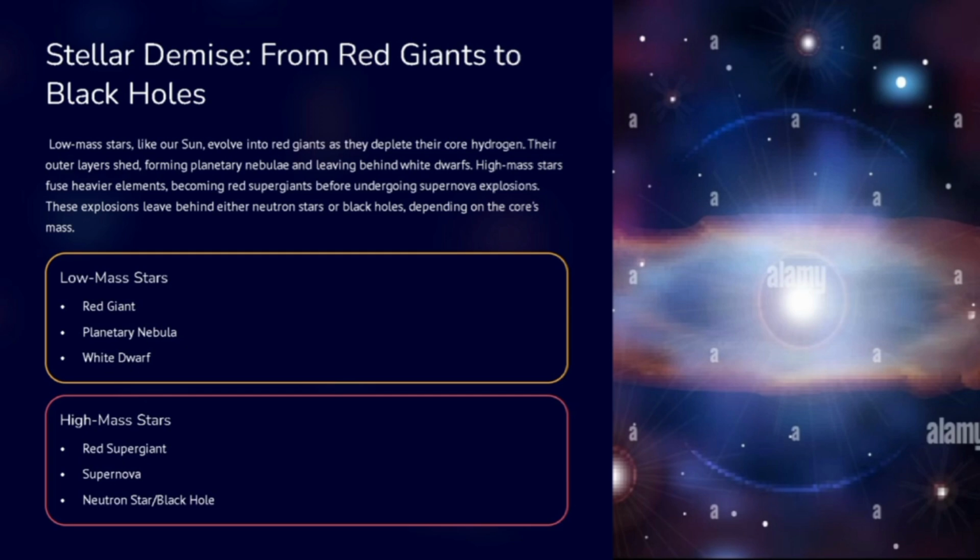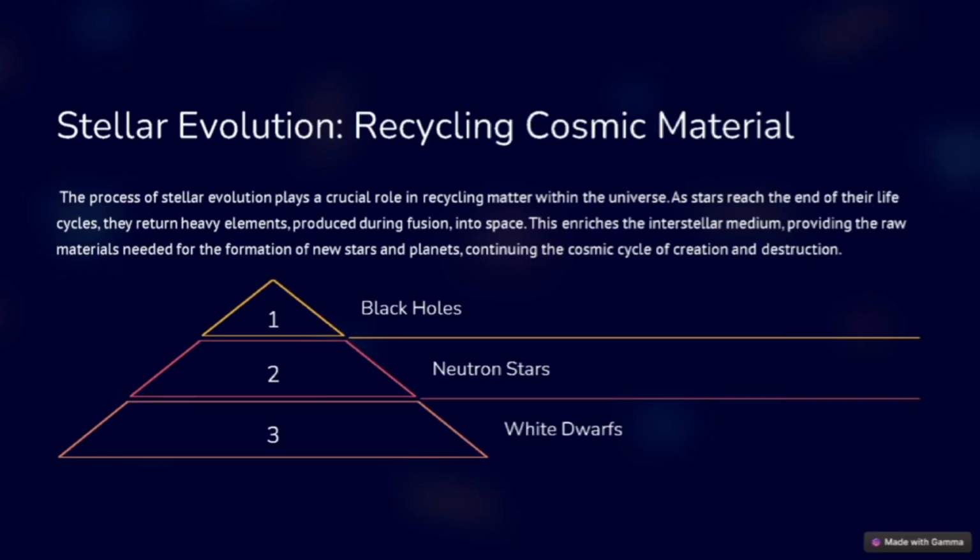Stellar evolution. The process of stellar evolution plays a crucial role in recycling matter within the universe. As stars reach the end of their life cycles, they return heavy elements produced during fusion into space. This enriches the interstellar medium, providing the raw materials needed for the formation of new stars and planets, continuing the cosmic cycle of creation and destruction.